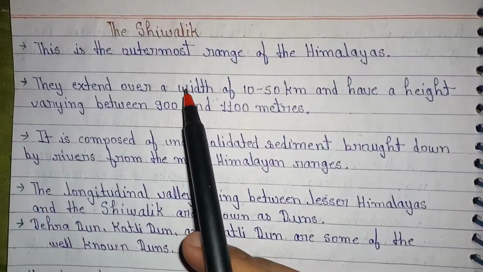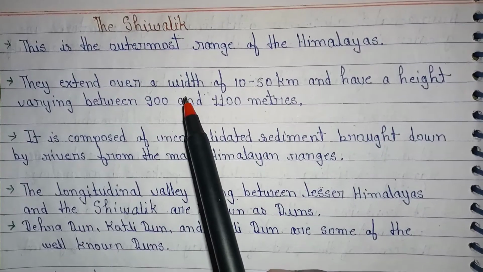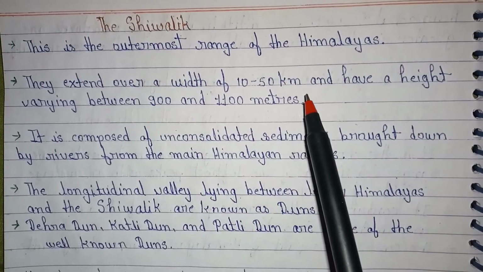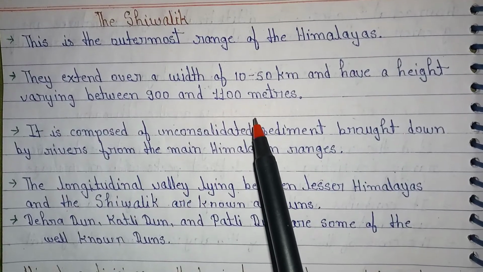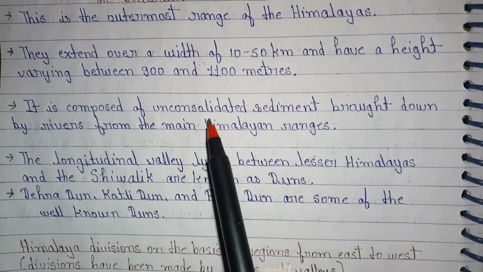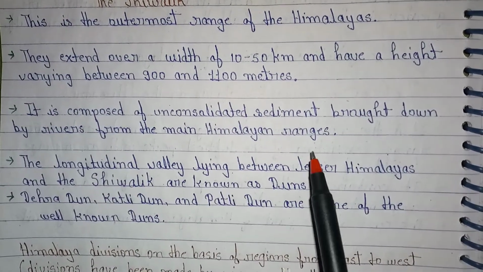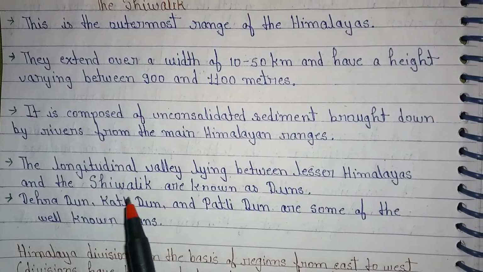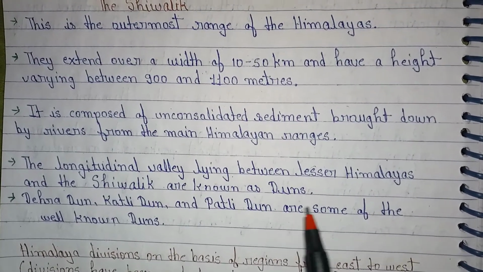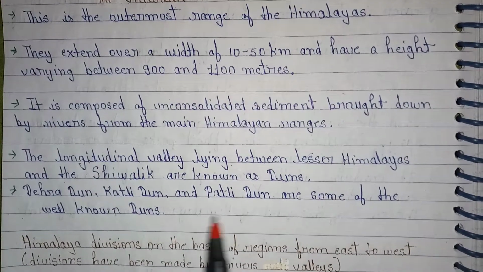The Shivalik. This is the outermost range of the Himalayas. They extend over a width of 10 to 50 km and a height varying between 900 and 1,100 meters. It is composed of unconsolidated sediment brought down by rivers from the main Himalayan range. The longitudinal valleys lying between Lesser Himalayas and the Shivalik are known as duns. Dehradun, Kotli Dun and Patli Dun are some of the well-known duns.